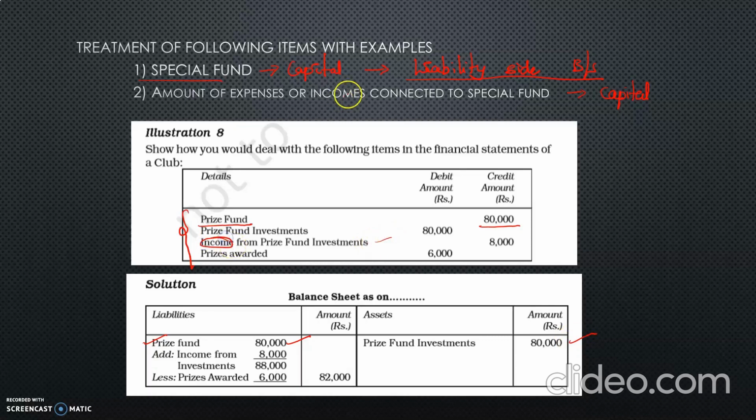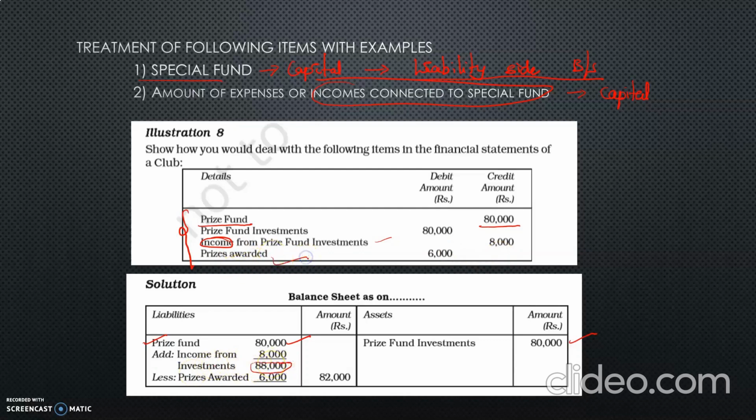Third one is income from prize fund investment. Here is the second item, income connected to special fund. This income is not ordinary income. It is related to the prize fund, so it must be added to the prize fund. Incomes are added, expenses are deducted. So adding income 8,000, now the balance is 88,000.